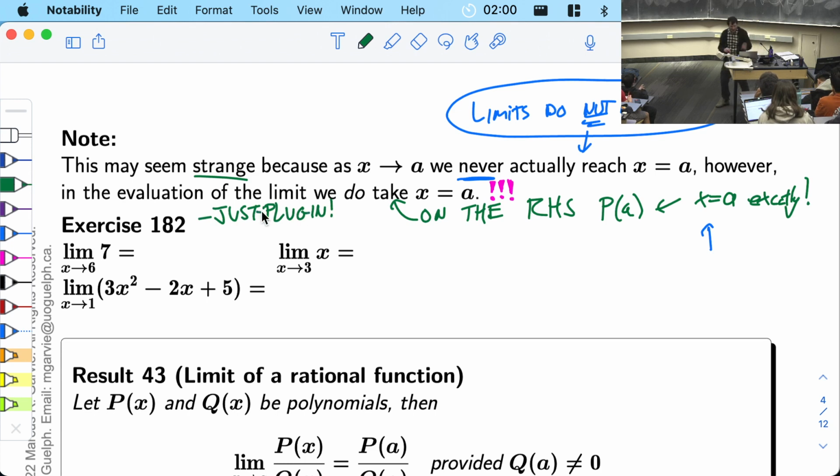And again, this is because somebody already did the hard work and told us these are just plug-inable functions. Let's do this one first. The limit as x goes to 3 of x. Well, it's polynomial. Plug in x equals 3. You get 3. Every time you see an x, you plug in 3.